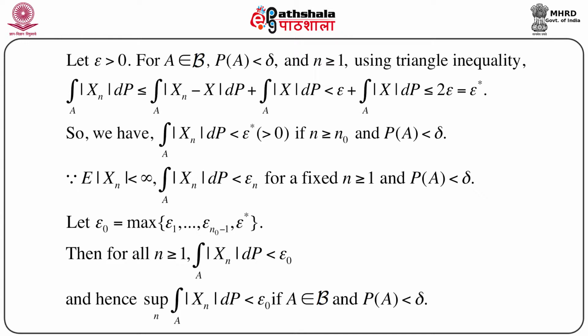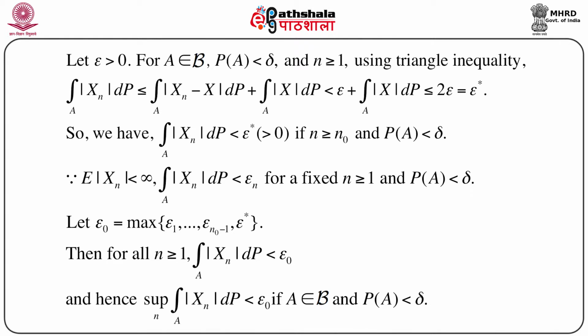So this in effect shows that this condition, integration of |xn| dP over A less than epsilon naught, holds for every n greater than or equal to 1, and the right hand side is completely independent of n, because we have chosen epsilon naught to be the maximum of epsilon 1 to epsilon n naught minus 1 and epsilon star.